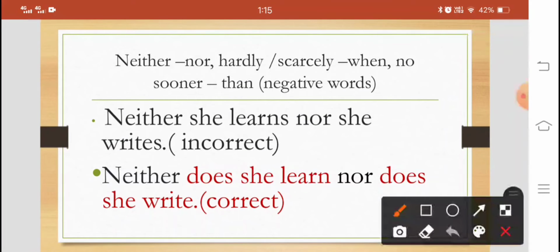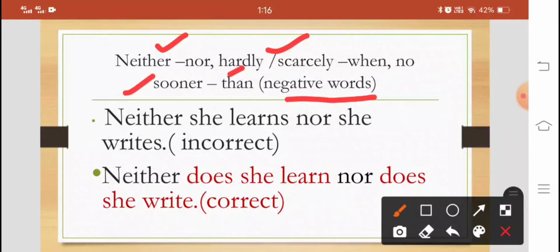You will learn about certain pairs of conjunctions which are often misused. Neither nor, hardly or scarcely when, no sooner than. They are used in pairs. So remember this, learn them. And not only but also. So they are also known as negative words.